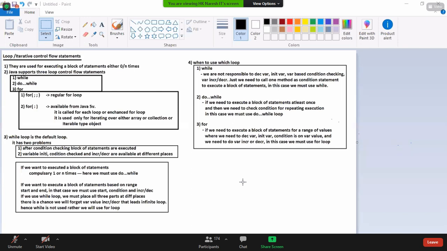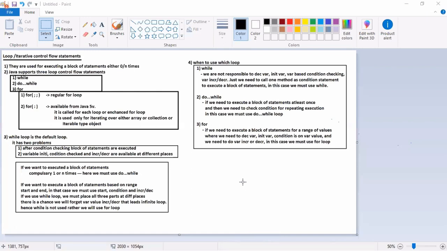Both are checking the condition and going. Next, if I want to execute a block of statements compulsorily one time, and later I want to check the condition to execute further second time, third time, fourth time, fifth time, in that case, I should use do while. First point. Is it clear?